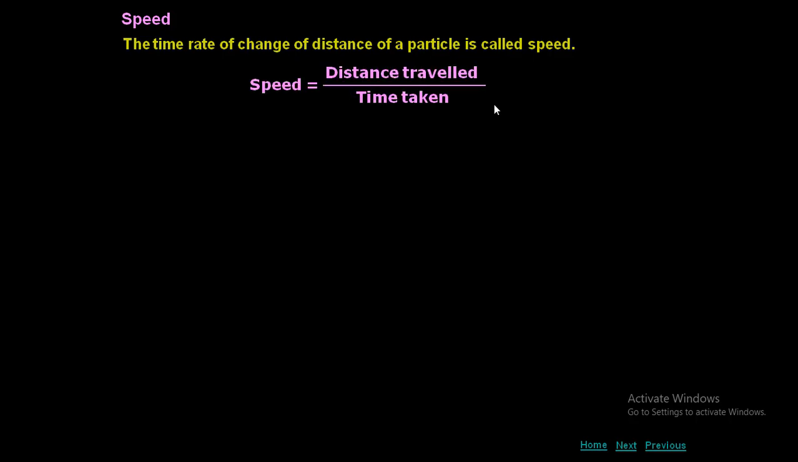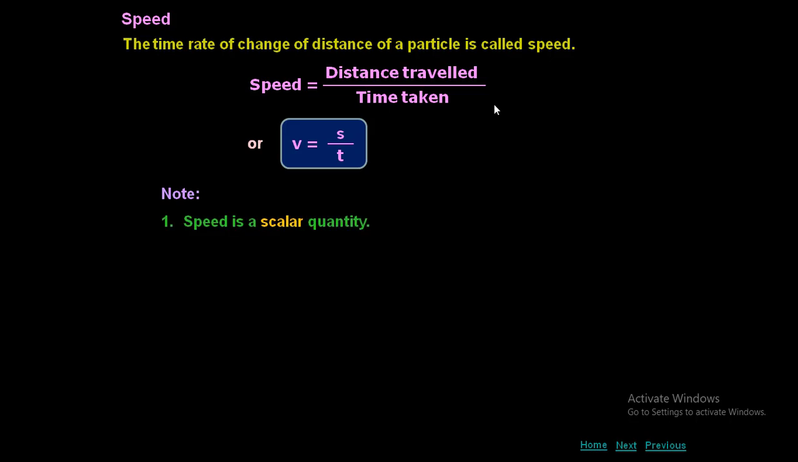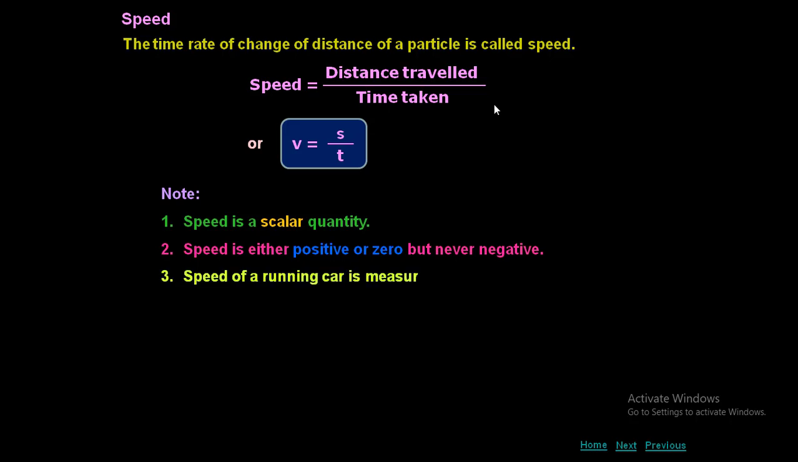Speed. What is speed? The time rate of change of distance of a particle is called speed. Simply distance by time. The formula is V equal to S by T. I already mentioned that V represents speed, S represents the distance. Note: speed is a scalar because distance is a scalar. Speed is either positive or zero, but never negative.